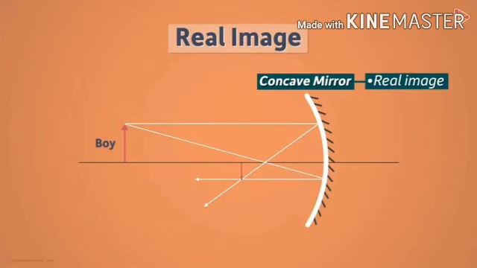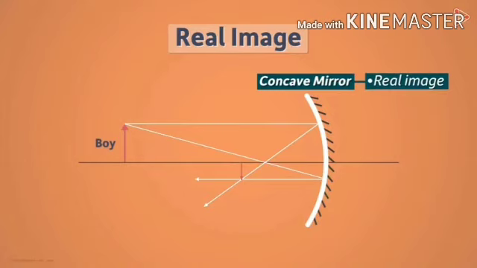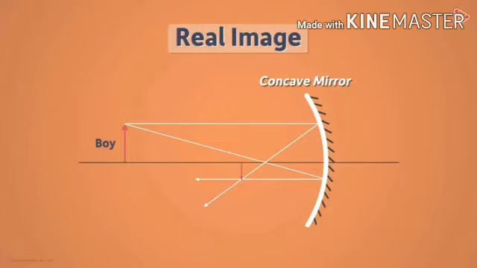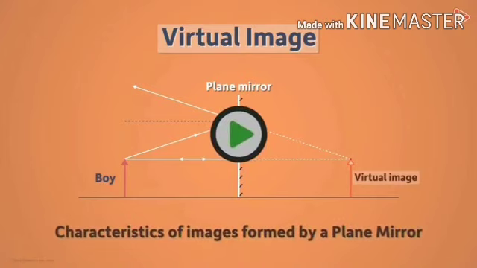Real images are formed by the concave mirror, which can form both real and virtual images, and the distance between them can be represented here, between the object and the pole. The midpoint of the mirror is called the pole, and the image formed by the plane mirror is called a virtual image.